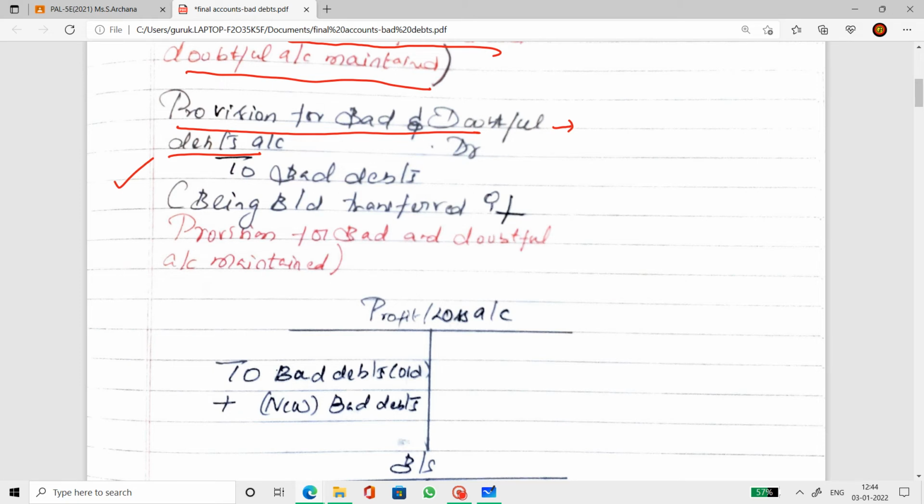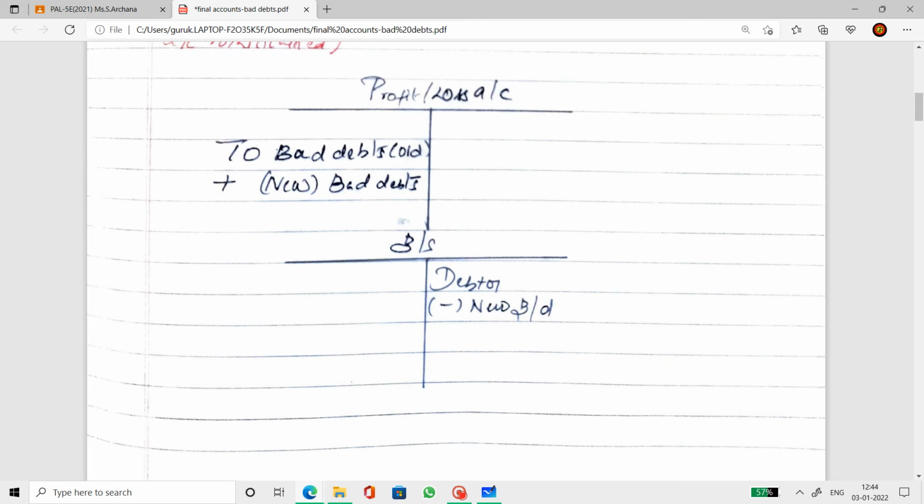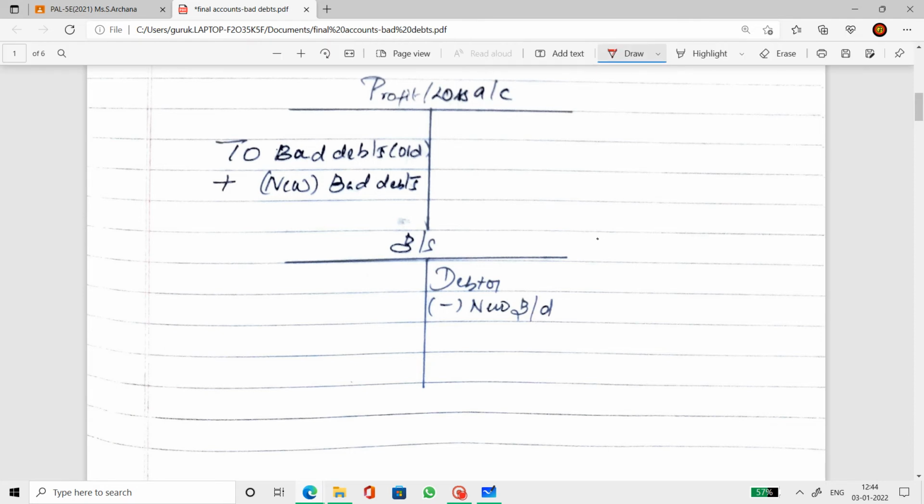Alright. Now, the effect of this in final accounts. The previous journal entries will always come in any topic that is related to bad debts, even in partnership firms also. But the treatment that I'm going to discuss now, that is how it's shown in the profit and loss account and balance sheet, is extensively used only in final account preparation, which is the 11th standard portion for CBSE and ISC students. Now, there is bad debts old, and there is bad debts new.